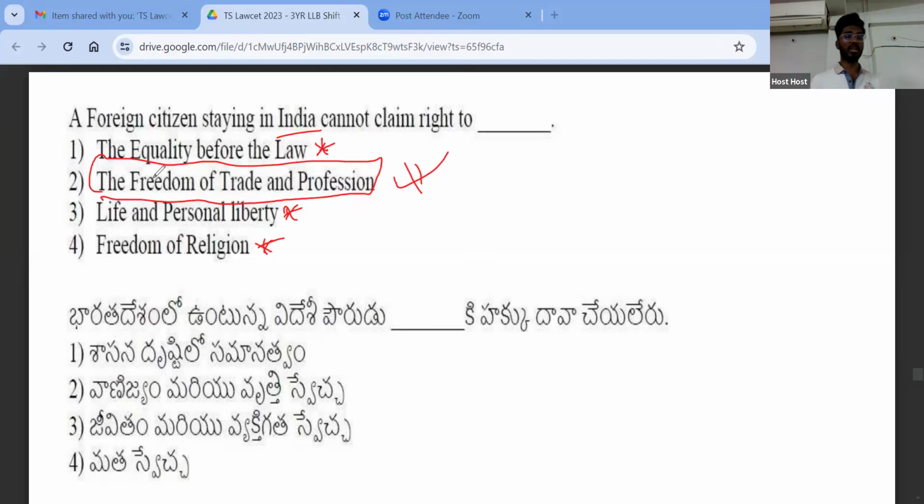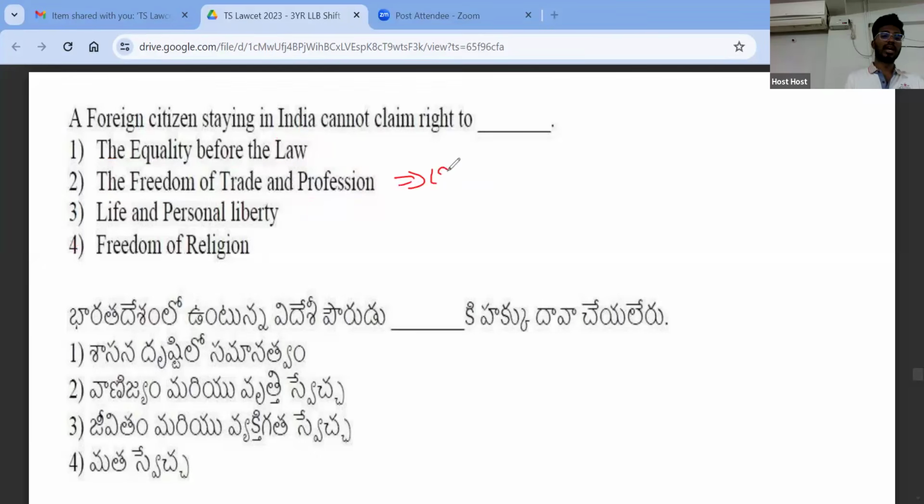If you see the fundamental rights chapter properly, you will identify which rights are given to citizens and which rights are given to both citizens as well as non-citizens. Okay, so this is the right answer: freedom of trade and profession. This is there under which article? This is there under Article 19, right? Equality before law, 14. Personal liberty, 21. Religion, 25. Next.